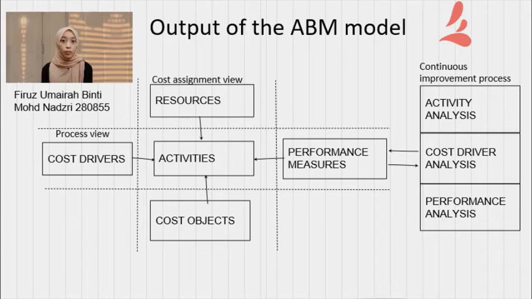The continual improvement process is seen on the right side, where the organization will be able to increase cost value by taking corrective steps based on the analysis and comparison of activity, cost driver, and performance data.